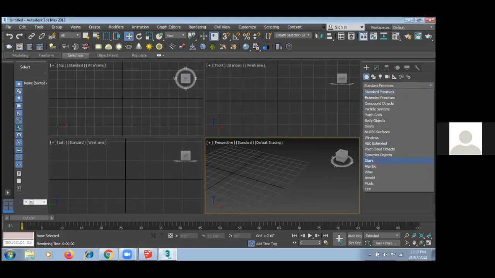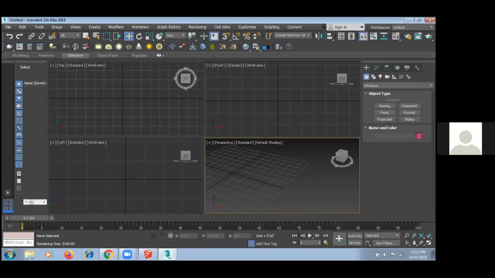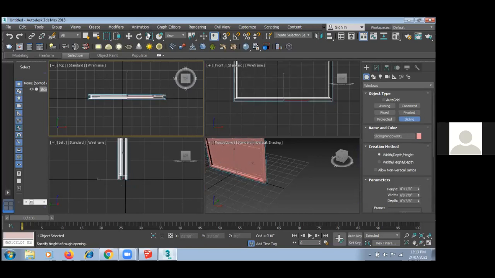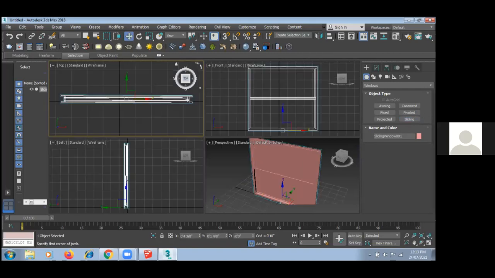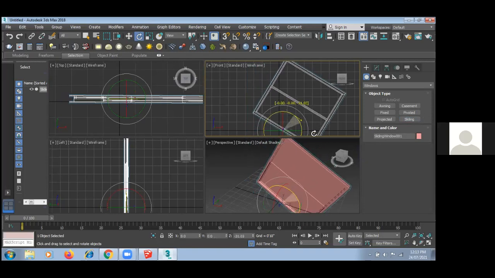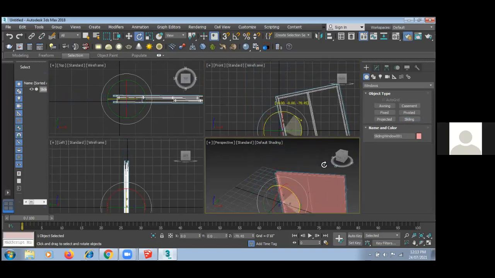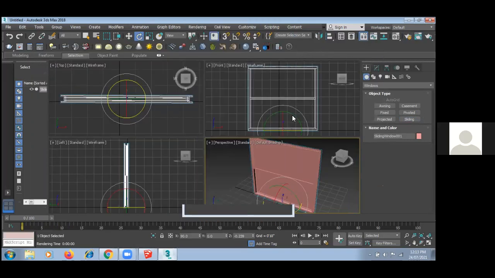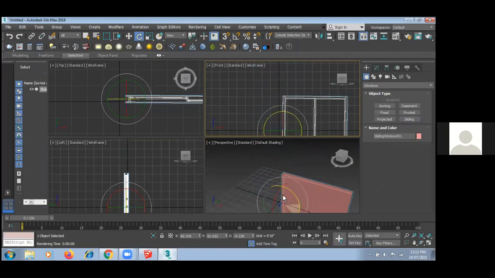Now here we have ready-made windows. In Windows, we have sliding windows. So now you can see I'm also creating windows over here. Here also you can rotate your object. Here also you can rotate axis-wise. Directly I can give a 90 angle. See, here you can give an angle also, like 90.